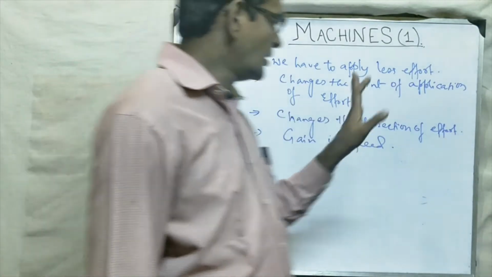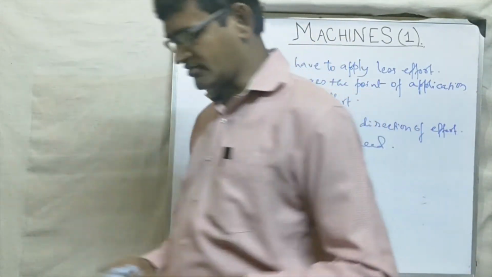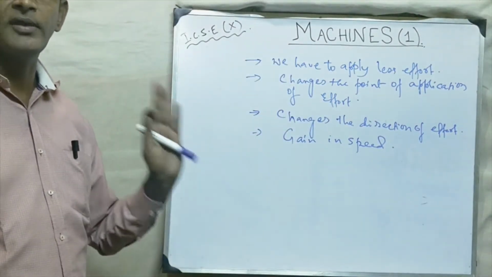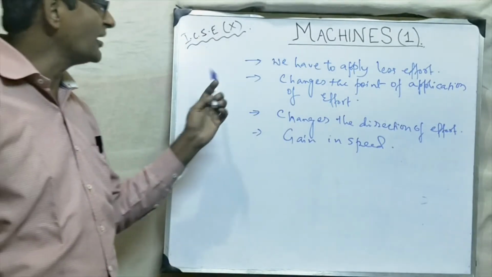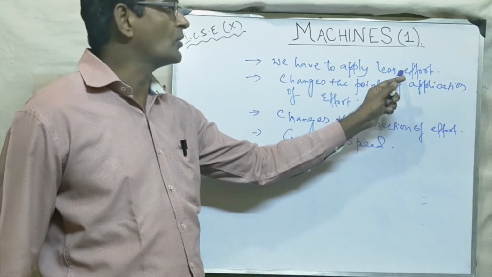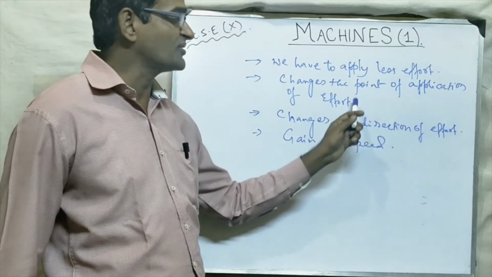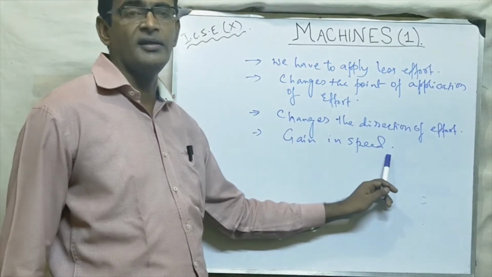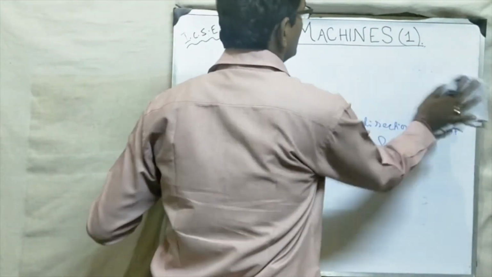तो दिस इज, तो मशीन इज अ डिवाइस विच, अगर कोई ऐसा चीज जो इनमें से कोई भी एक पॉइंट को फुलफिल करता है, तो वी कंसीडर दैट टू बी अ मशीन. तो व्हाट मशीन कैन डू? It reduces the effort. इसको हम लोग अभी बोलेंगे फोर्स मल्टीप्लीकेशन. Changes the point of application of effort, changes the direction of effort, and we have gain in speed. Okay, so this was the introduction of what a machine can do.